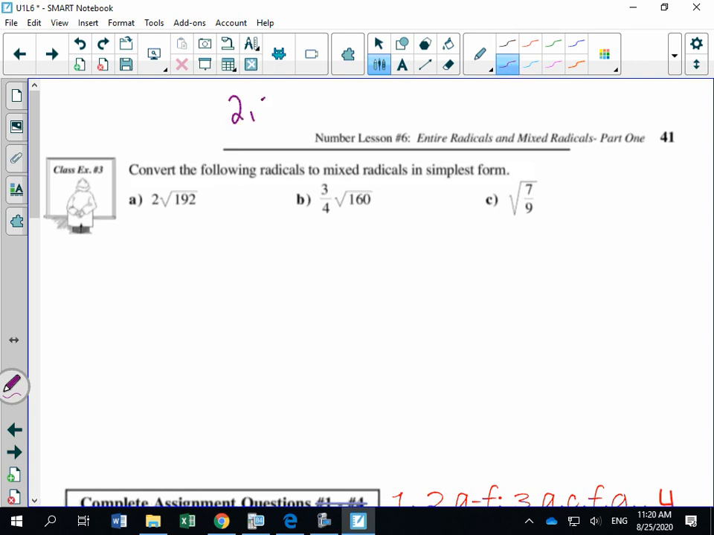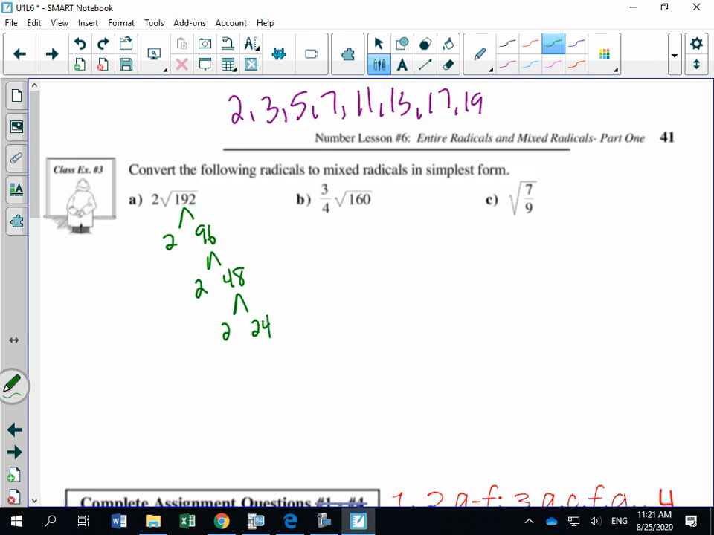Okay, so prime numbers: 2, 3, 5, 7, 11, 13, 17, 19. We are only breaking down this 192. I'll show you what we do with this 2 at the end, okay? So let's break down 192. If we divide 192 by 2, you get 96. Divide 96 by 2, and you get 48. 48 by 2 is 24. 24 by 2 is 12. 12 by 2 is 6. 6 by 2 is 3. Okay?